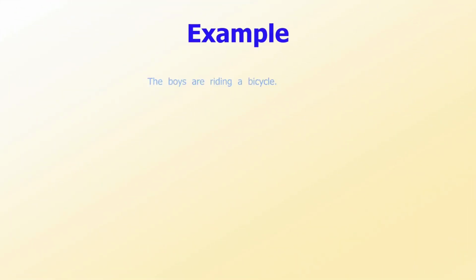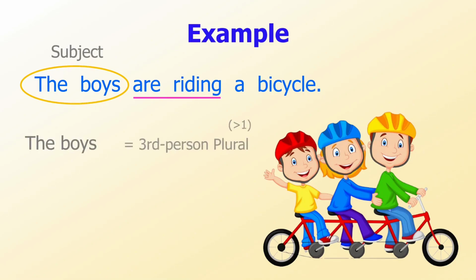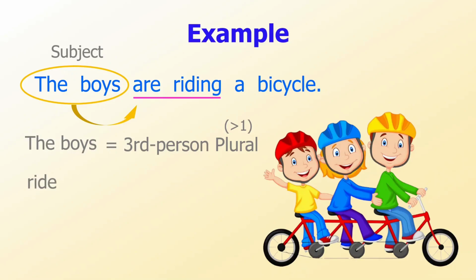One more example: the boys are riding a bicycle. The boys is the subject of the sentence. It is third person plural. So, we use the verb to be, are. For the word riding, we drop the letter e before adding ing. In this group, we drop the letter e before adding ing into the main verb.